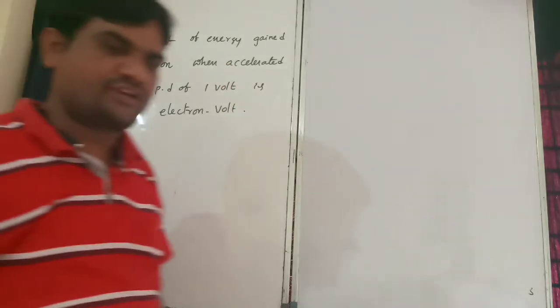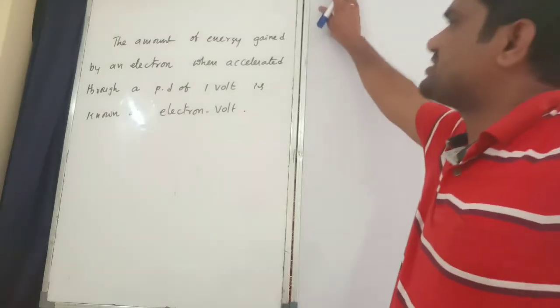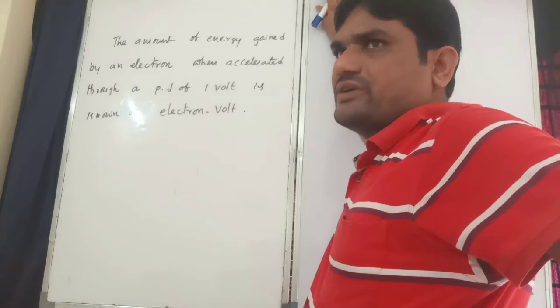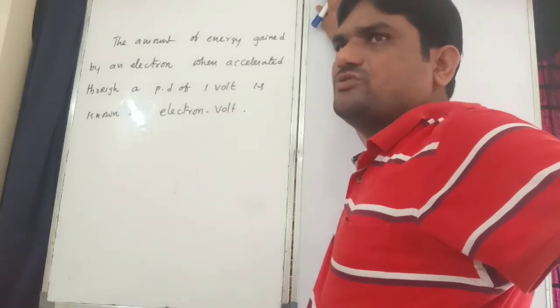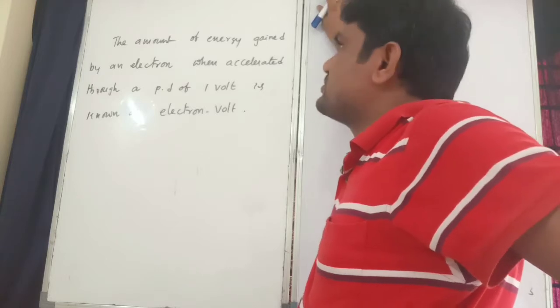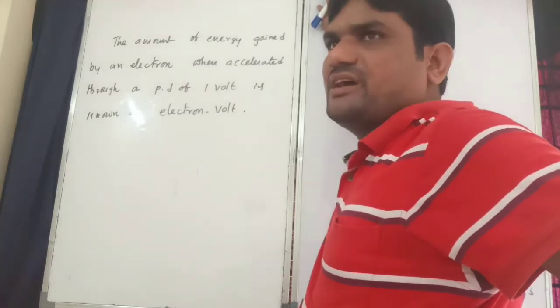That is the definition, very, very important. In dual nature, we have to use it in many applications, such as converting electron volt to joule. Some questions are there, but now also I will explain. So what is the meaning of electron volt?